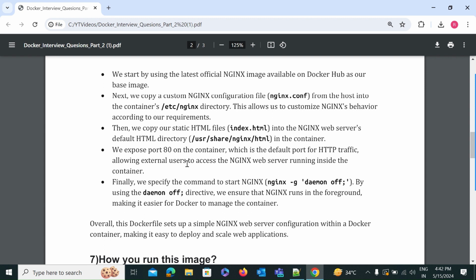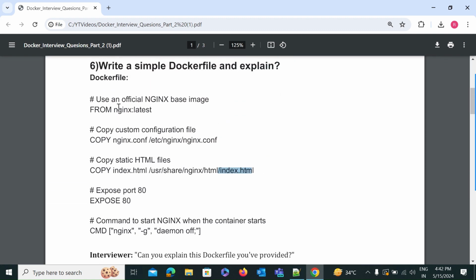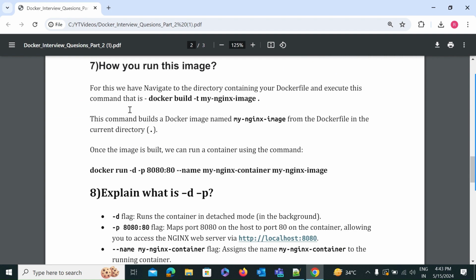Overall, this Dockerfile sets up a simple Nginx web server configuration within a Docker container, making it easy to deploy and scale a web application. Like this, you have to write and explain the Dockerfile. We will also see the practical of this later, so you can also do the practical if you want, and you will understand in a better way.